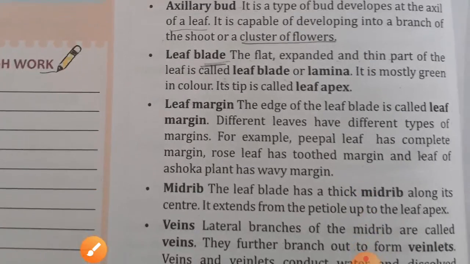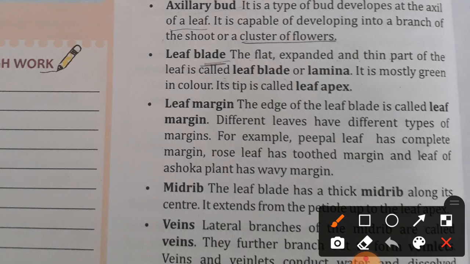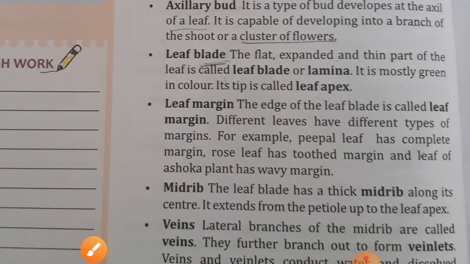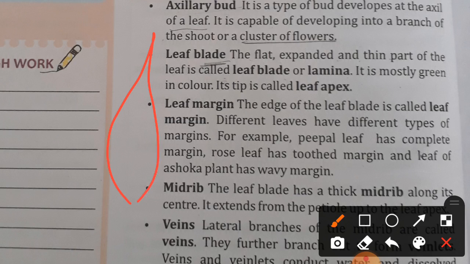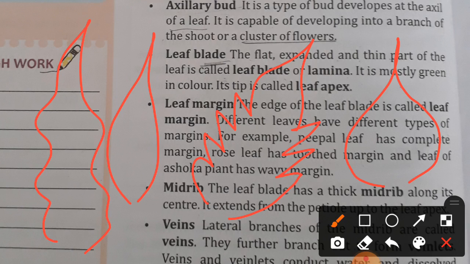Now next, leaf margin. The edges of the leaf blade are called leaf margin. Different leaves have different types of margins. For example, peepal leaf has a complete margin, rose leaf has a toothed margin, and the leaf of the ashoka plant has a wavy margin. So if I draw a leaf here, you can see it is a type of leaf, and in this way also we draw the leaf. Okay, and the peepal leaf also in this way. Some are this way. So these are the margins. Here I have drawn these margins of leaves.